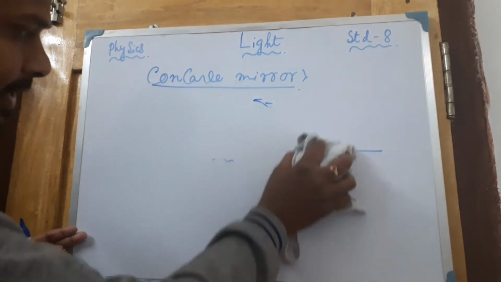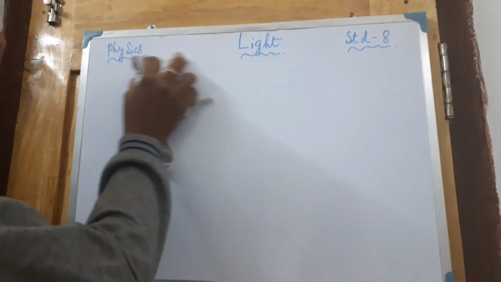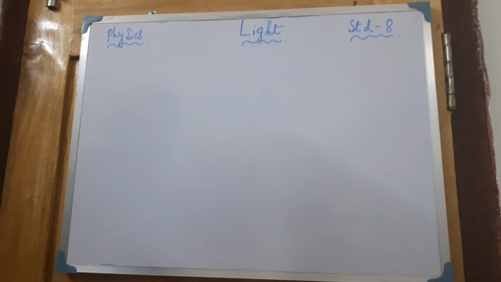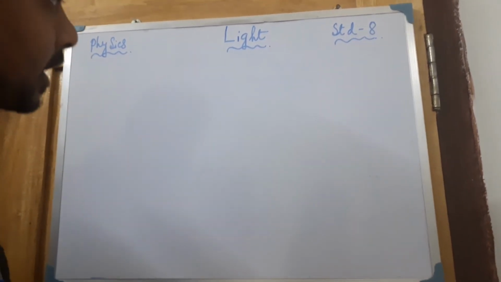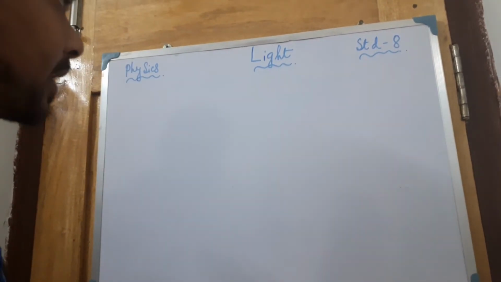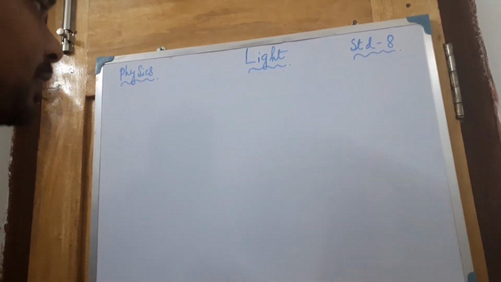In the case of a convex mirror, which is not in your syllabus, you have to notice that a convex mirror is always forming the image. What type of image? It always produces virtual images. So these are the conditions for concave and convex mirror image formation.